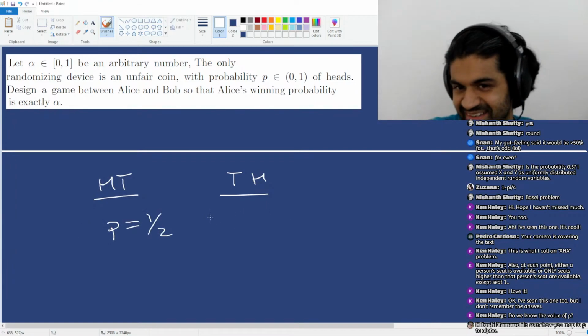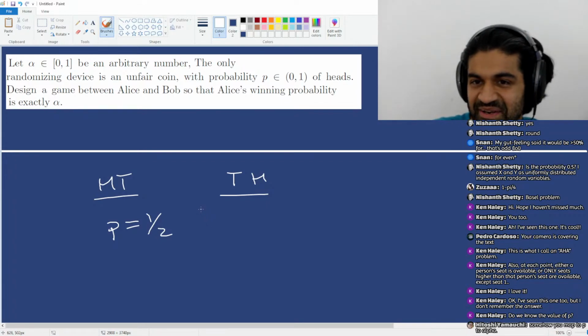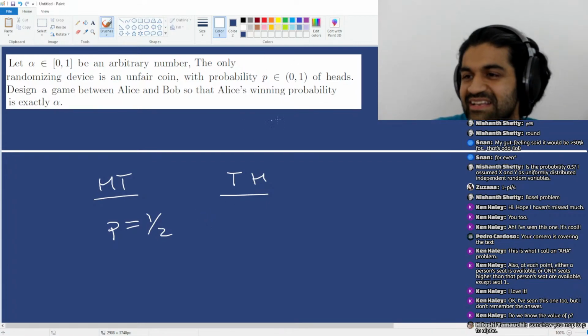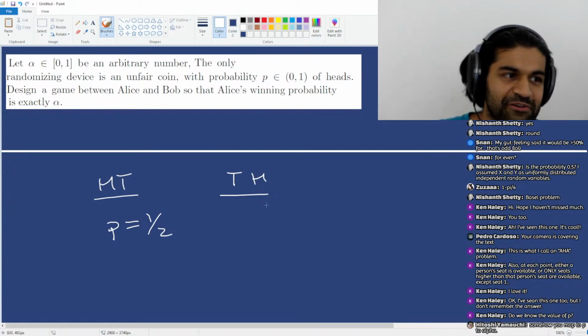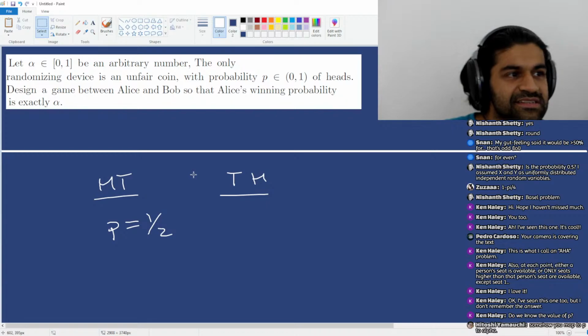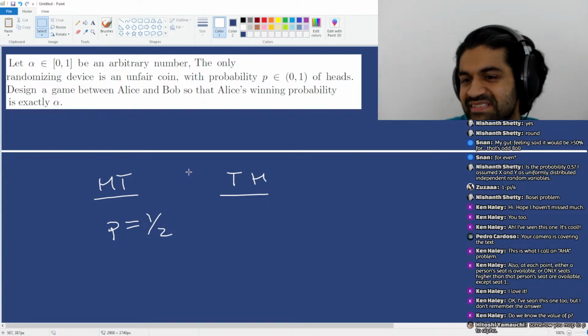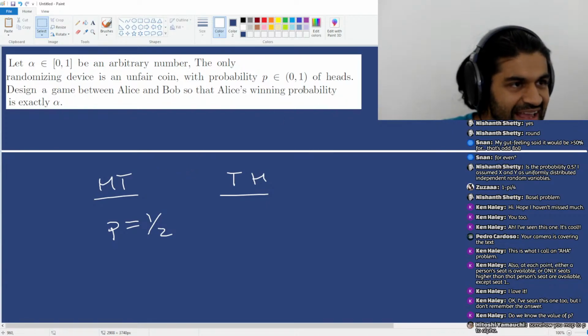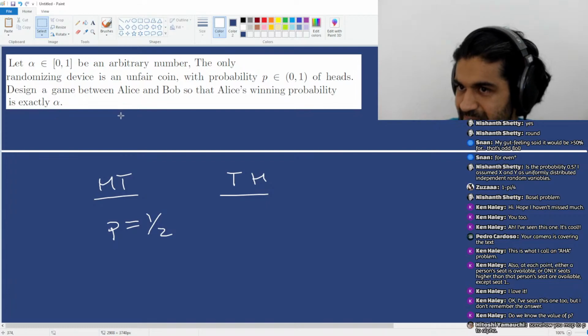Let me know if this makes sense. So you can convert quite easily an unfair coin into a fair coin by flipping until you get tails heads or heads tails. So now the question is, how do you design a game where the probability of winning is exactly alpha?